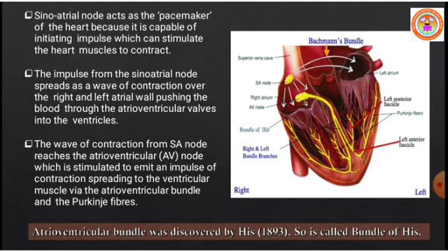You can see small branches through the atrioventricular bundle and the Purkinje fibers.